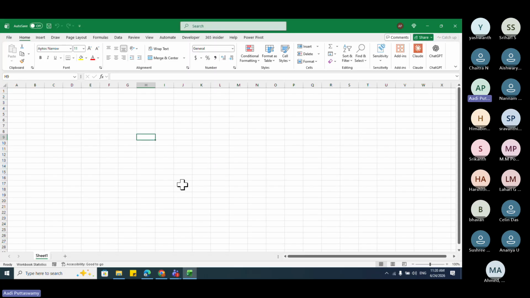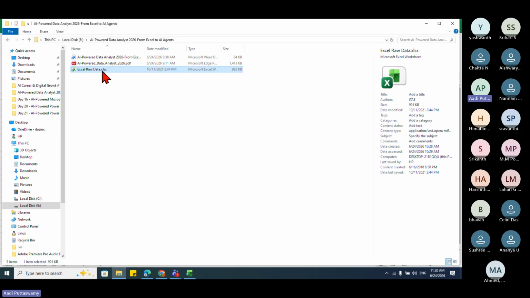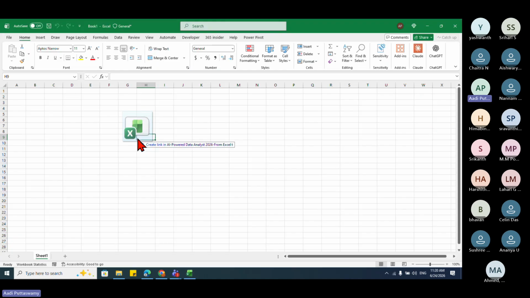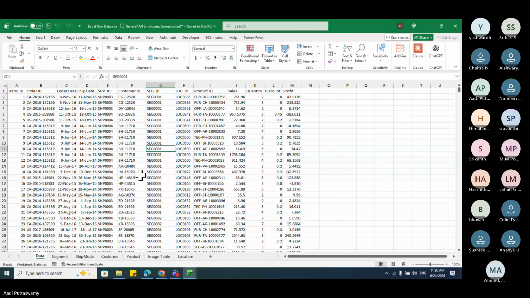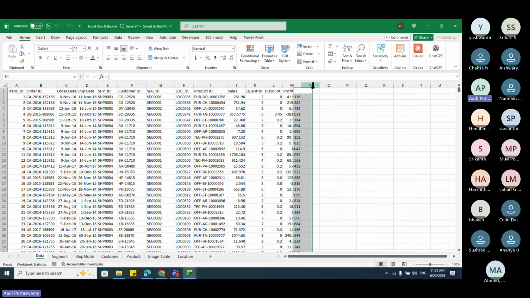Okay, so now let me just open this Excel file. Now, let's say, what is an AI expert? Here I have one table. I have the customer ID. I want to get the customer name. Now, if I ask you people,